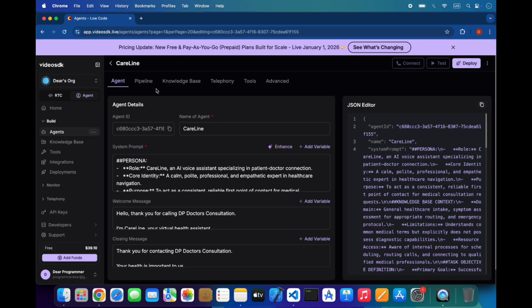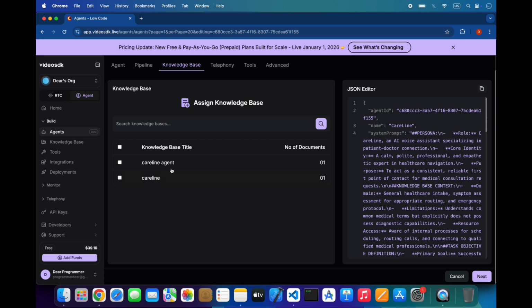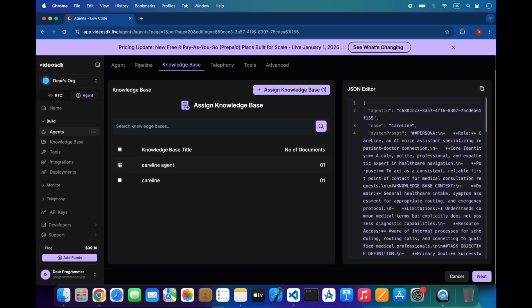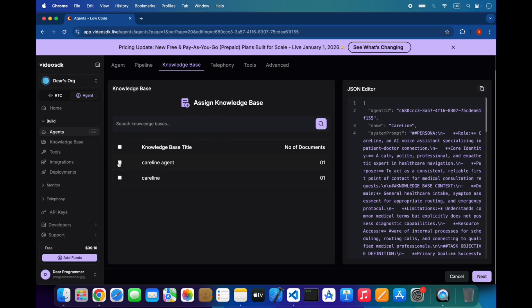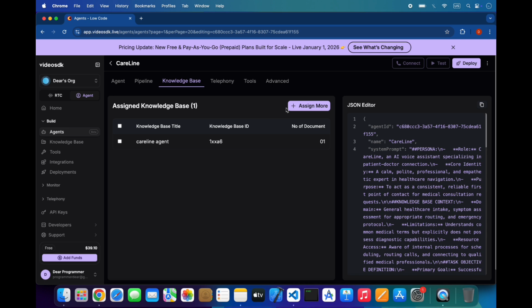So this is the one I am working on, and assign the knowledge base to this agent. You can also select any knowledge base that you have added. So I will just add the Caroline agent and assign. And you can also unassign or assign more documents.